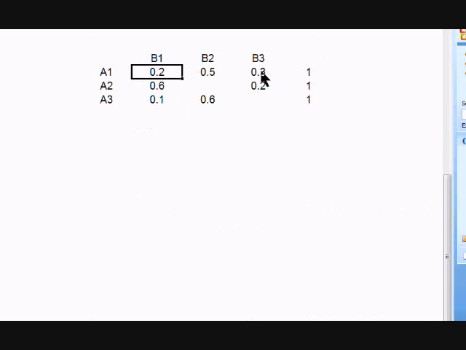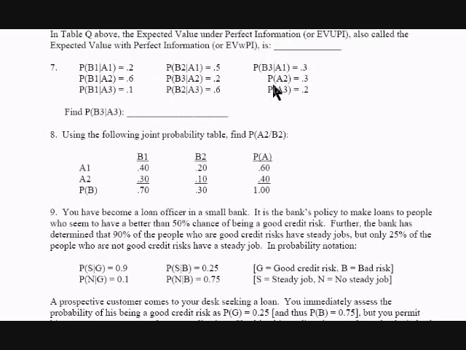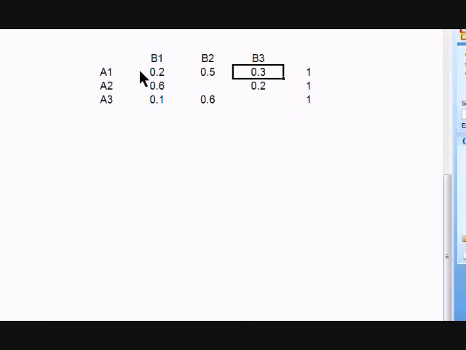Now you're going to see that we don't even need these because these all have to add up to 1. So we have all those. Now what are we missing here? What would it take to make this equal 1? We have 6, 7, 8, so we'd have to have 0.2 there. And what would we have to have here? 6, 7, we have to have 0.3. So now we filled in the blanks.